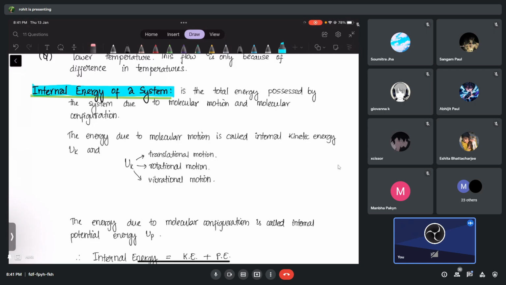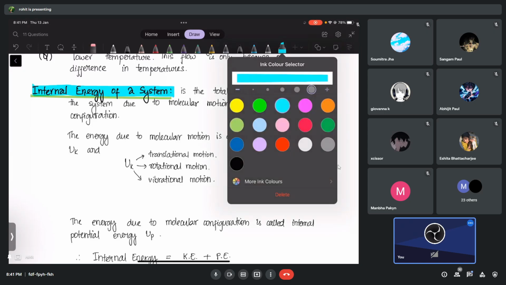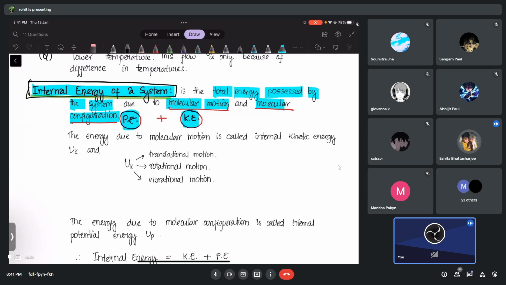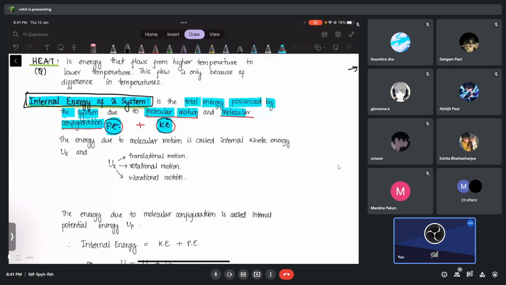The internal energy definition is very simple: the total energy possessed by the system due to molecular motion and molecular configuration. Motion means molecular kinetic energy, and molecular configuration means position, that is, potential energy. So it is the sum of the kinetic energy and potential energy. That is known as the internal energy of a system.